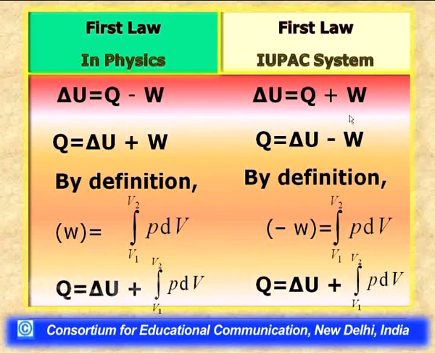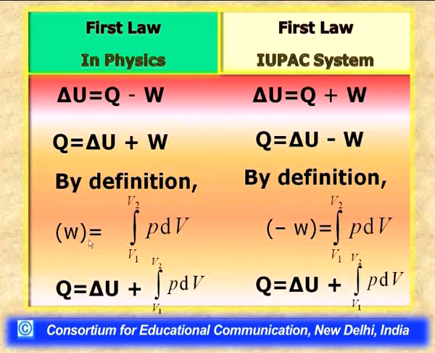Here we have delta U, the change in internal energy of the system, as the sum of heat and work effects, that is, the work done on the system. If we rearrange these equations, they take the form Q equals delta U plus W in physics, whereas Q becomes equal to delta U minus W in the IUPAC system.